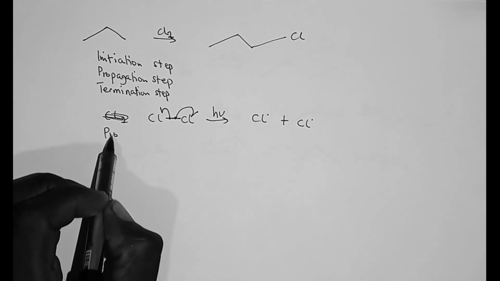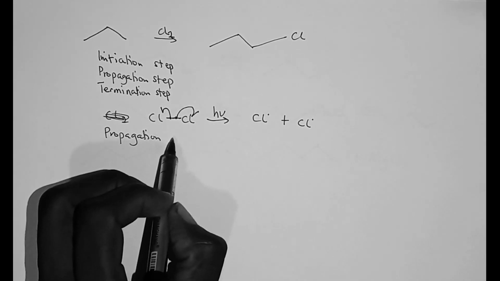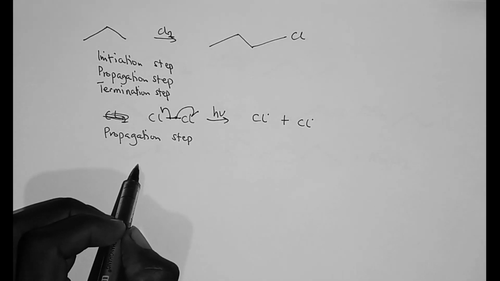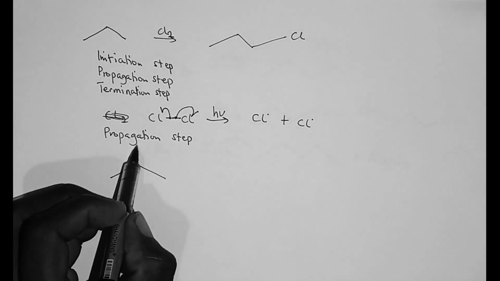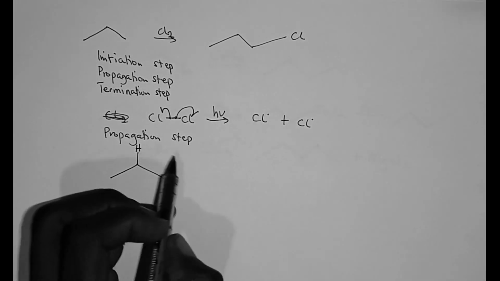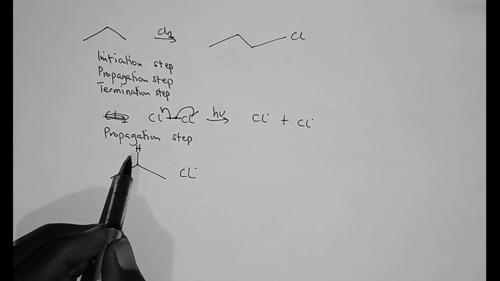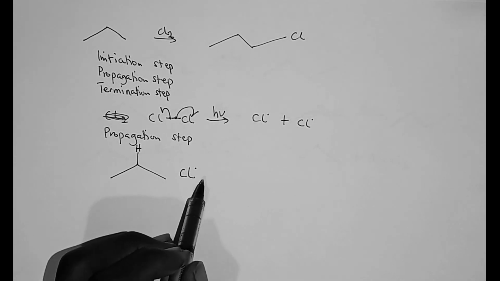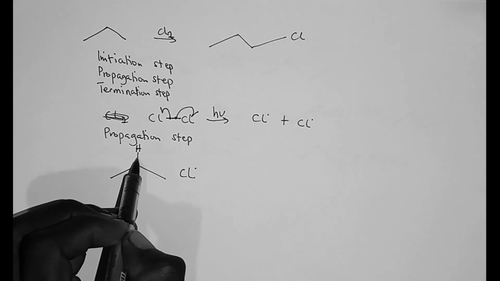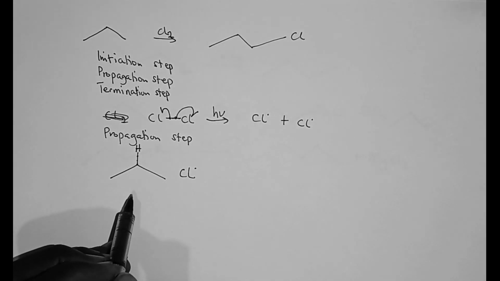Now let's talk about the propagation step. In the propagation step, there is a proton here. This chlorine radical comes to pick a proton, but it also picks the proton homolytically. In this reaction, we only create radicals, so it is a radical reaction. There are two electrons between this carbon and hydrogen.